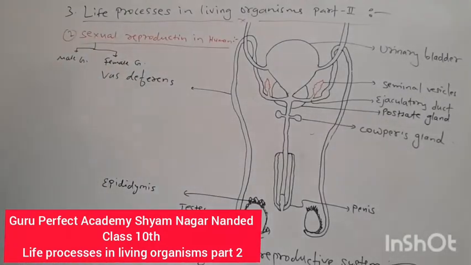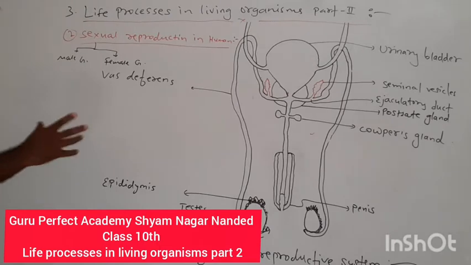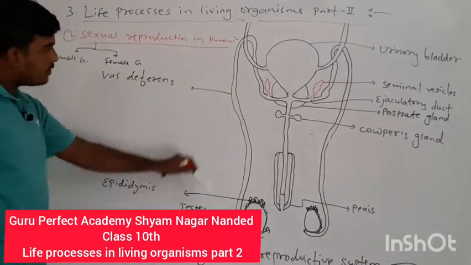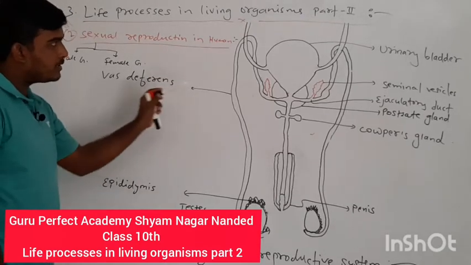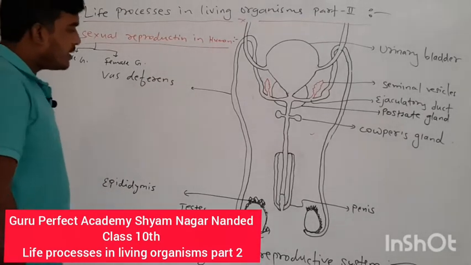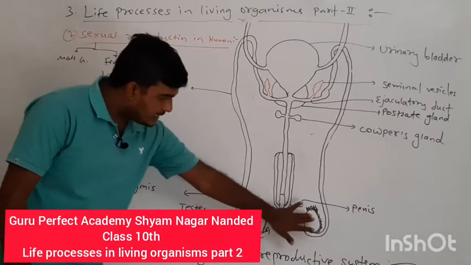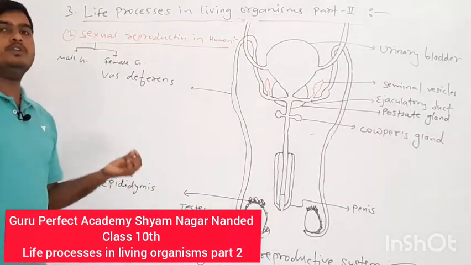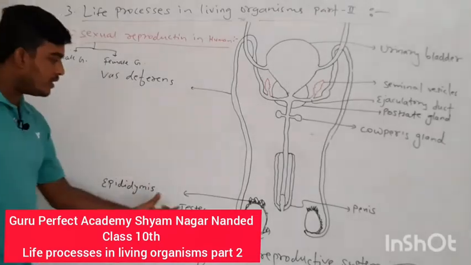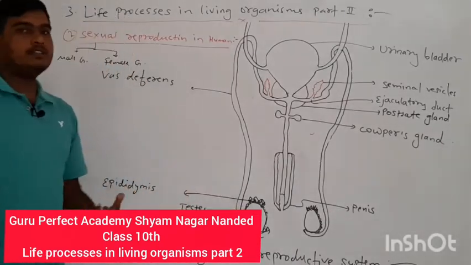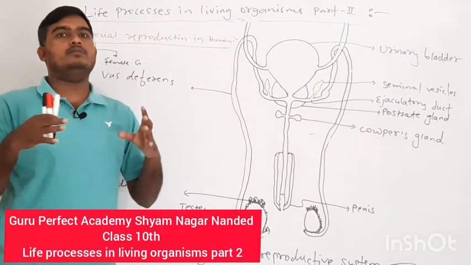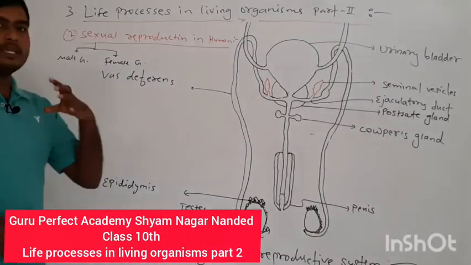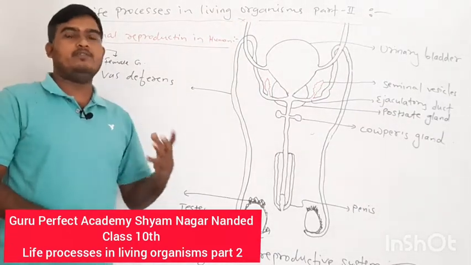Now, in the case of human beings, this is a representation of the male reproductive system. Here, first of all, these are the testes. A pair of testes is present in each human male, right? The testes are the main functional part where the actual gamete, the male gamete, is formed.